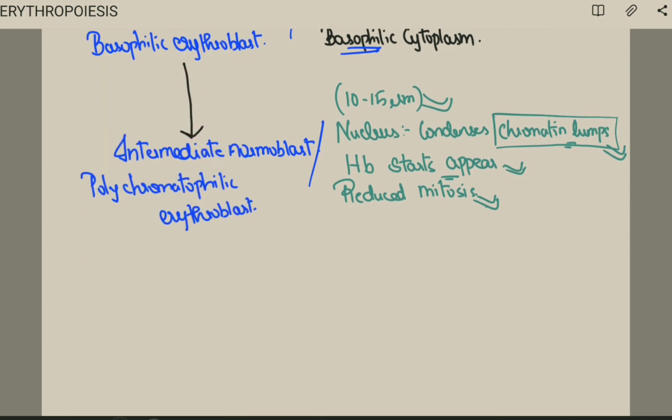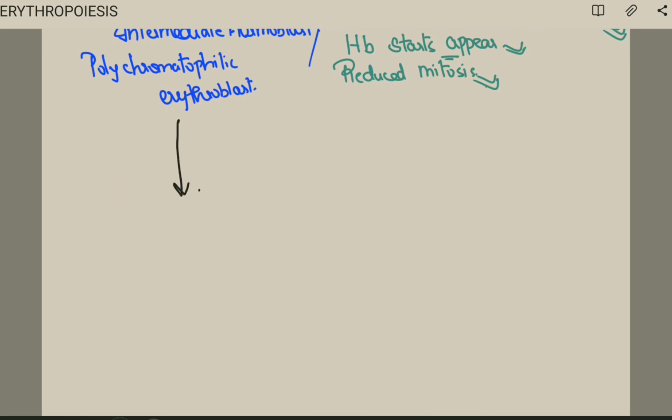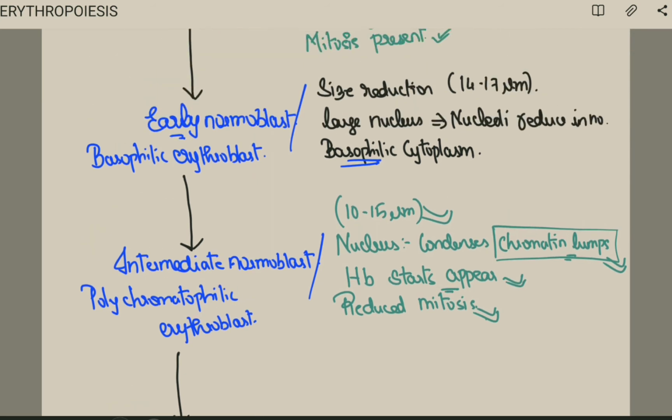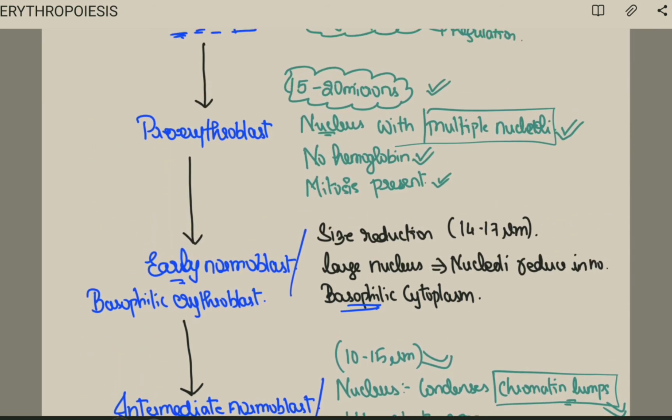Next, what it forms is orthochromatic normoblast. So we saw intermediate normoblast, early normoblast, proerythroblast.